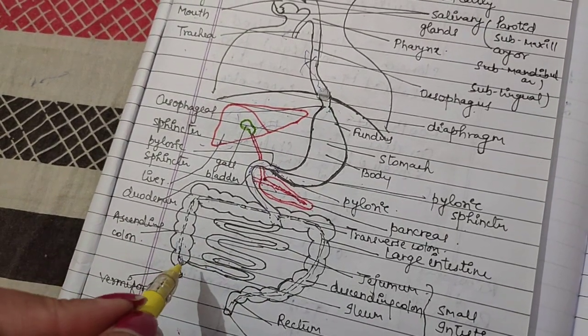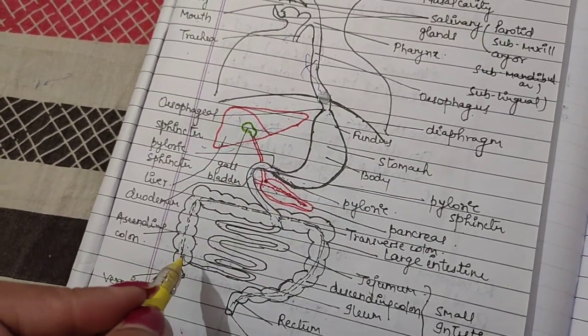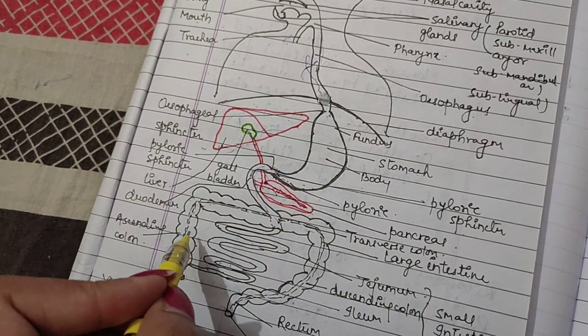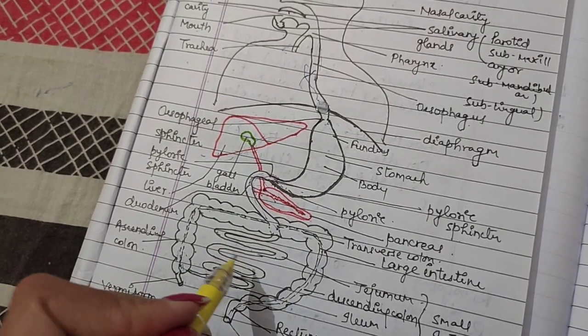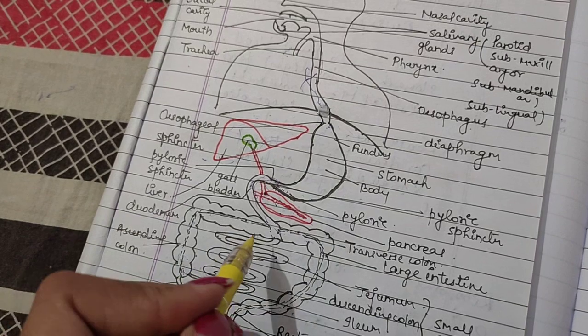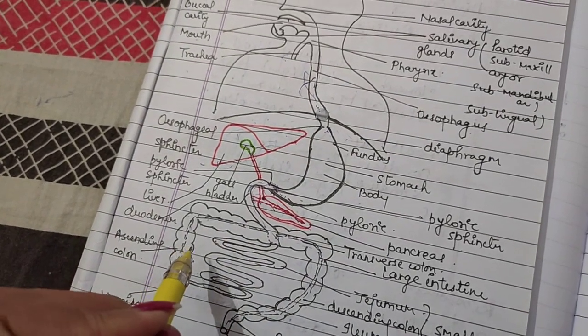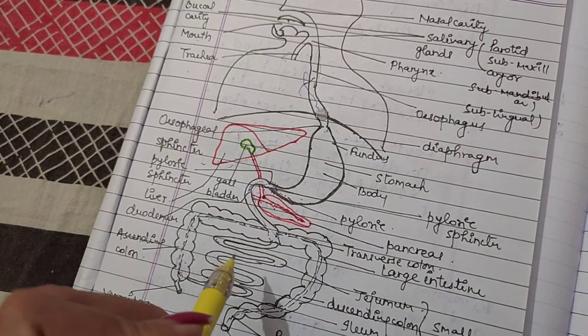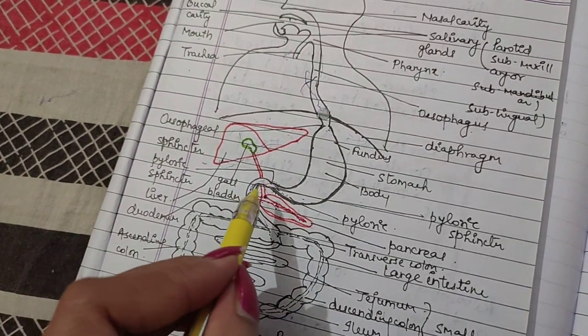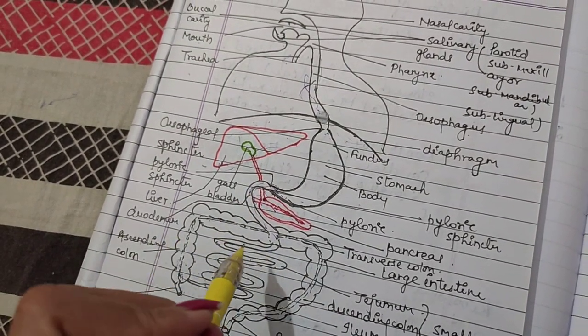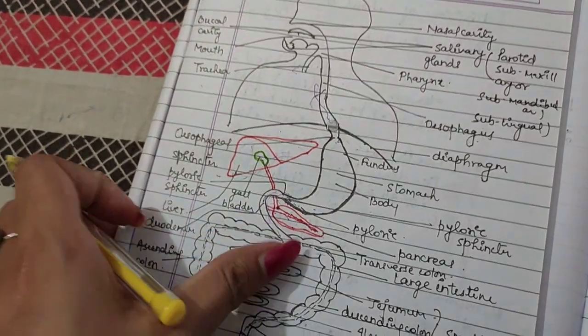The large intestine is named so because it is wider than the small intestine. But the small intestine in length is longer than the large intestine. It is narrower than the large intestine, hence the name small intestine.